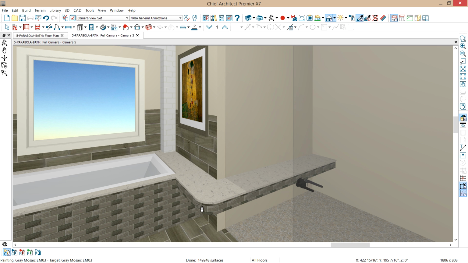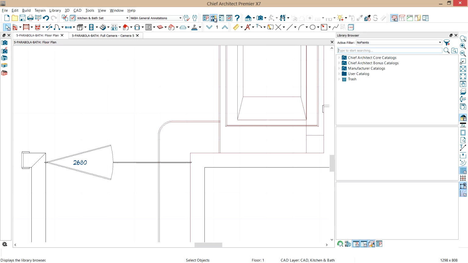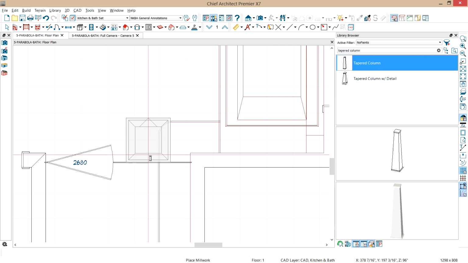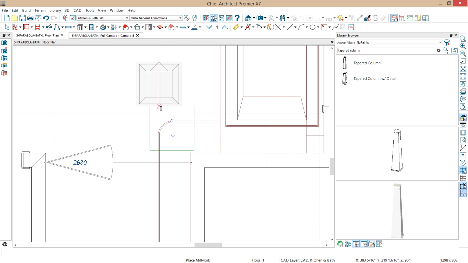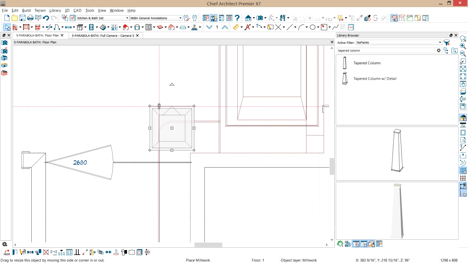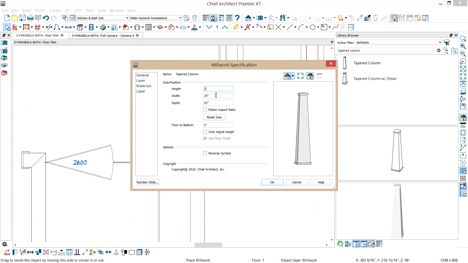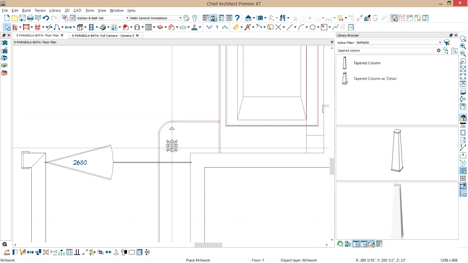Now to support the corner of that, I'm going to go into the library from the plan view. It'll be easier to place it. I'm going to enter in here a tapered column, hit search, find the column that we're after, and that's pretty large. Let's go ahead and modify that. Set the height to be something like 23 inches by 4 inches on the width and depth. Now we can position that appropriately.